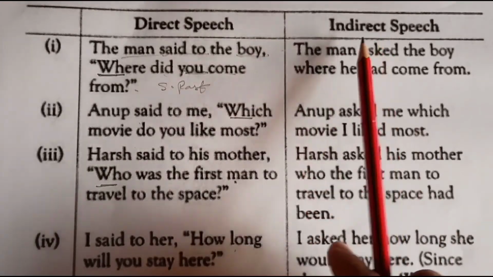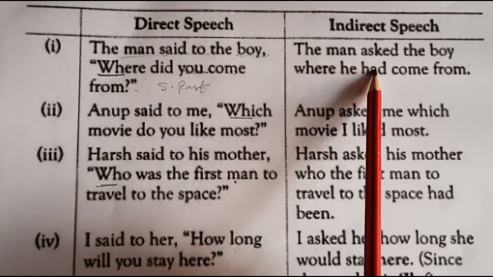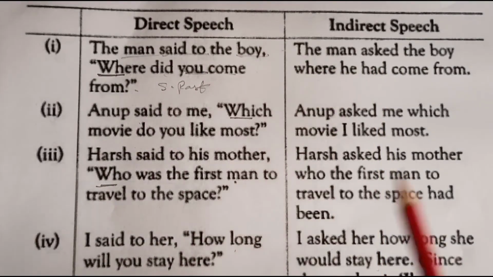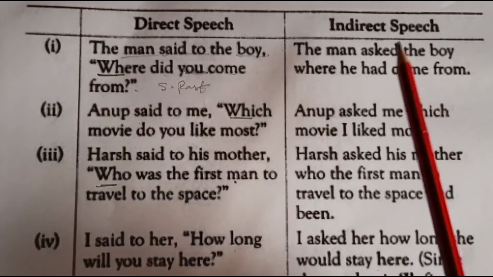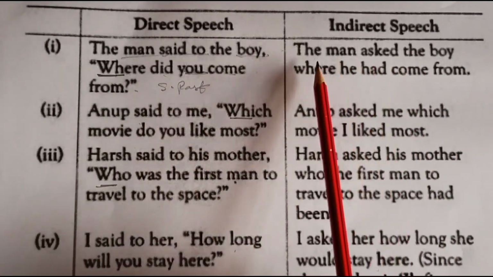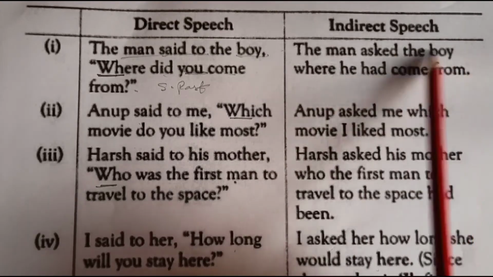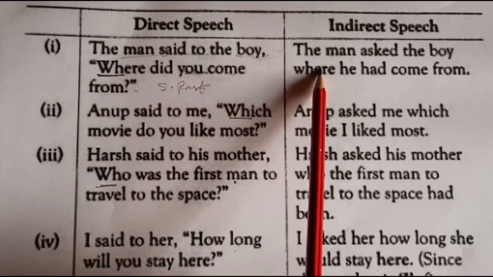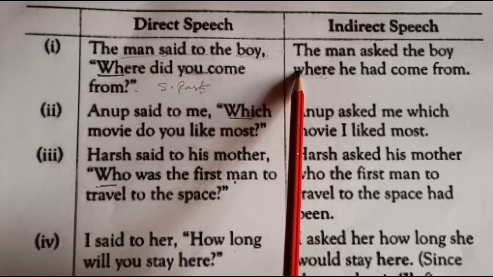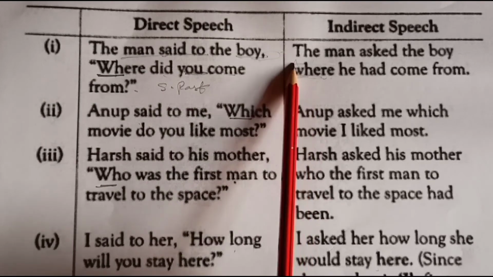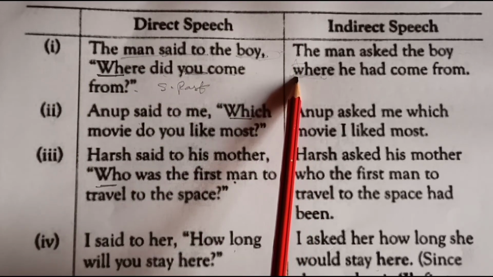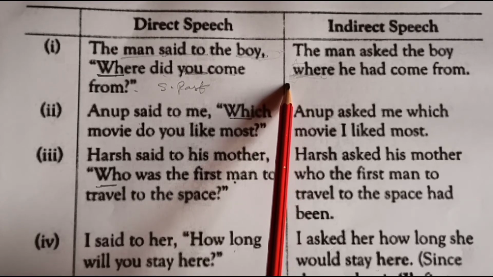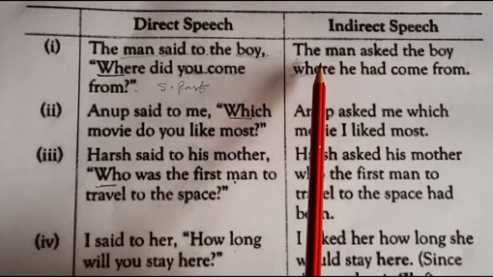The man asked the boy. So said to will be changed to asked in case of interrogative. Other words are also used like inquired, but I suggest let it be simple. Just change said to into asked in case of interrogative. The man asked the boy, where. When we remove inverted commas, we begin with the WH word. But remember, the W of the WH word here is a small letter, not a capital letter. Do not make punctuation errors, please.